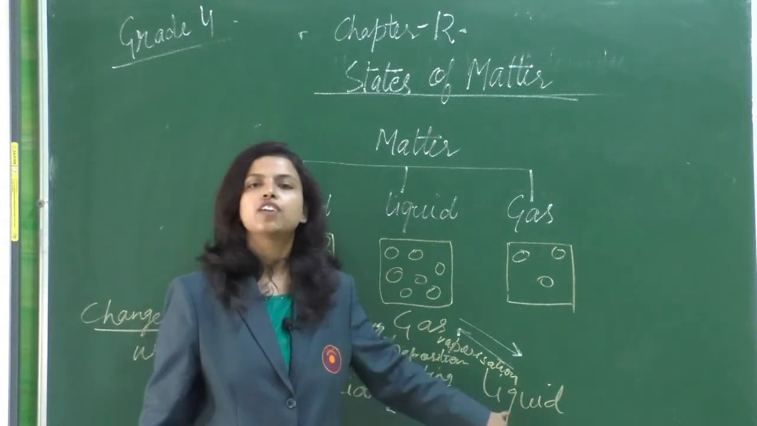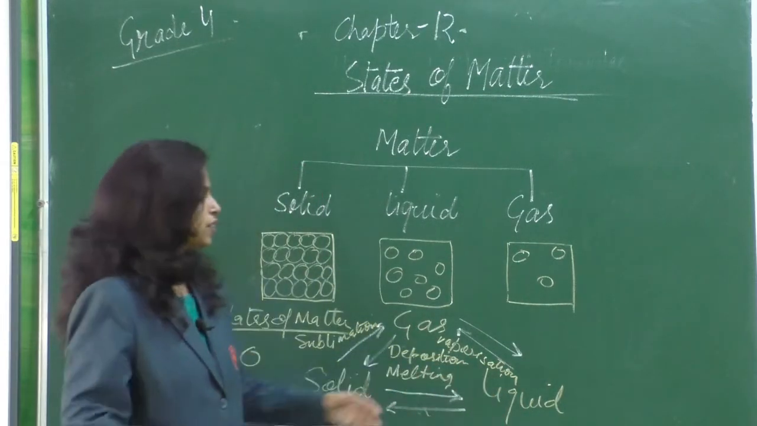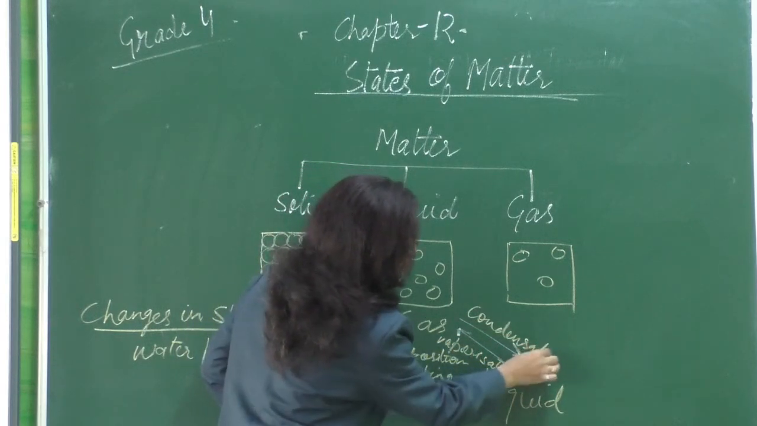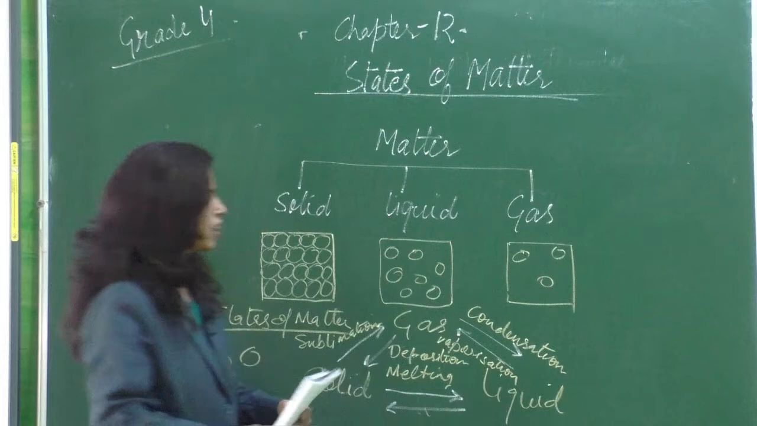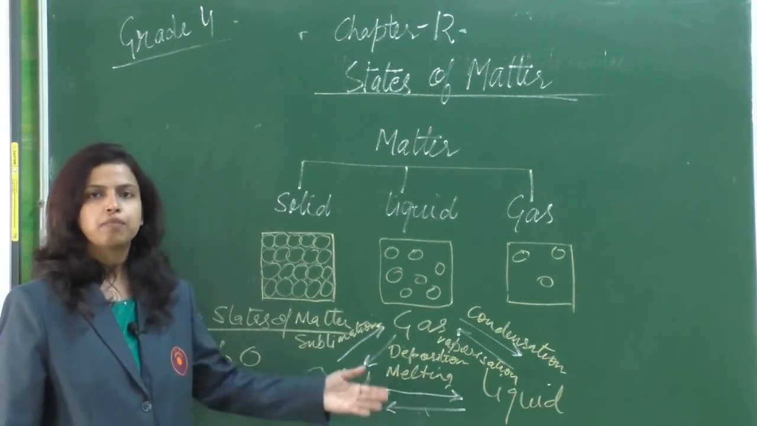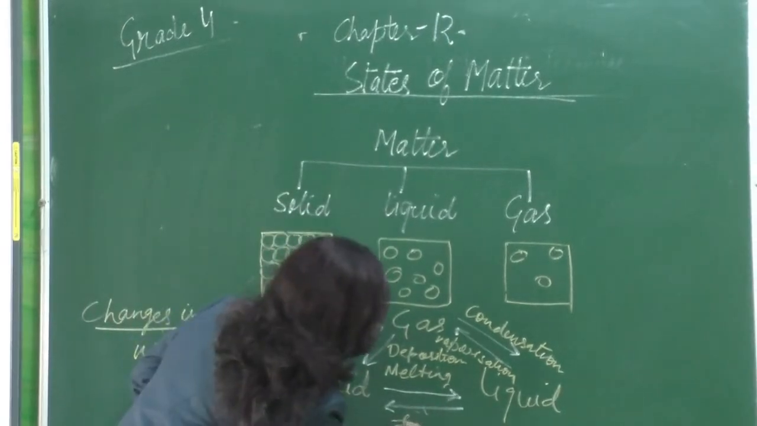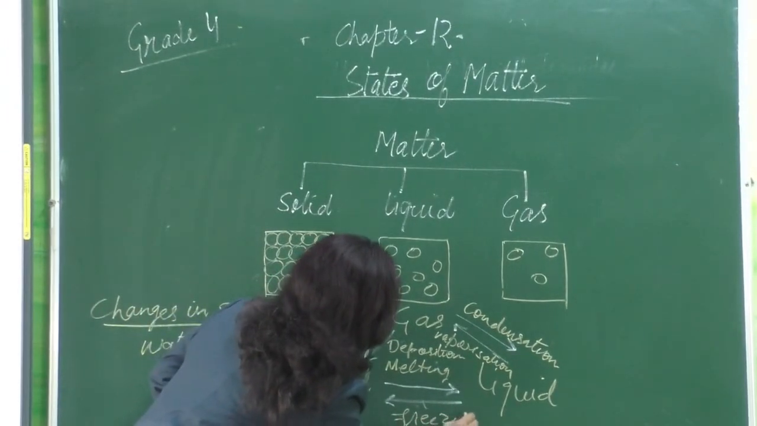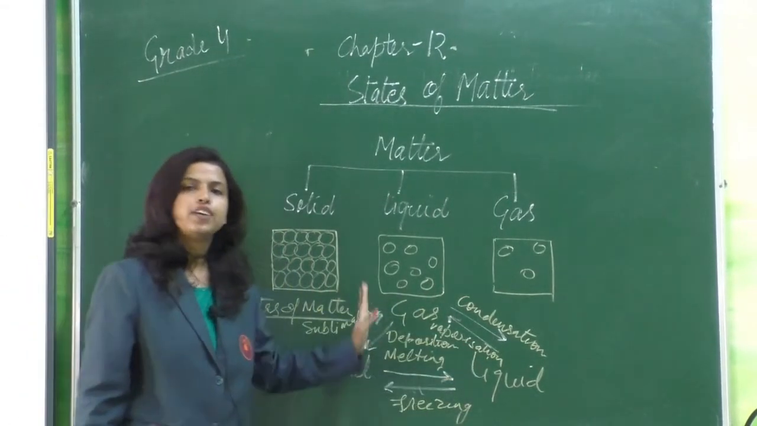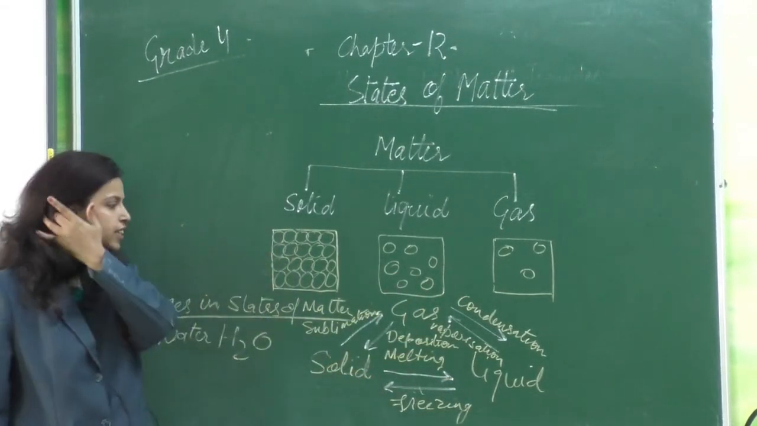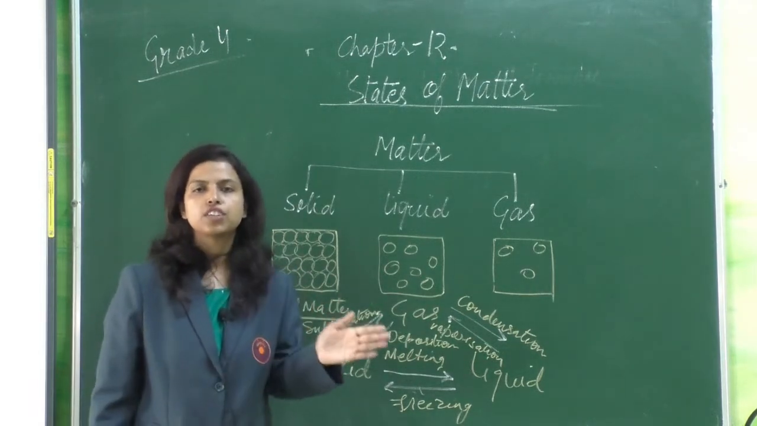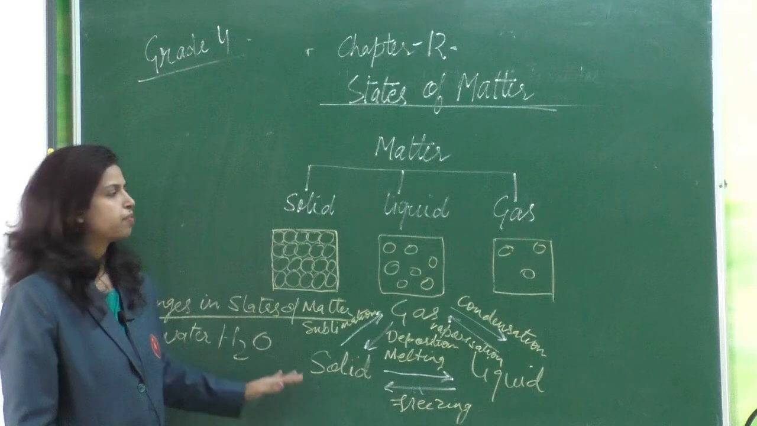Then gas can be converted into liquid by the process called condensation. And last, liquids can be converted into solids by the process called freezing. So these are the changes of state of matter. By these processes we can do the interconversion of states of matter.